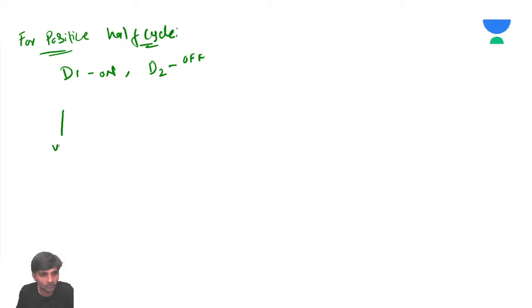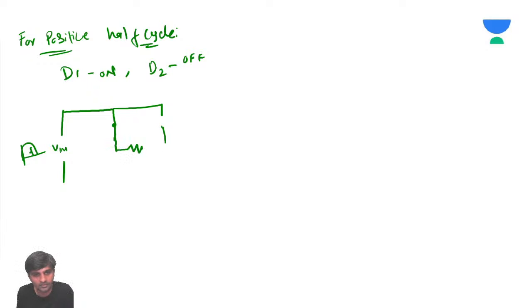So for the positive half cycle of the input V, this diode is short circuited and this diode is open circuited, and this is going to be resistance R1. It's going to be plus and then minus, this is VAB.